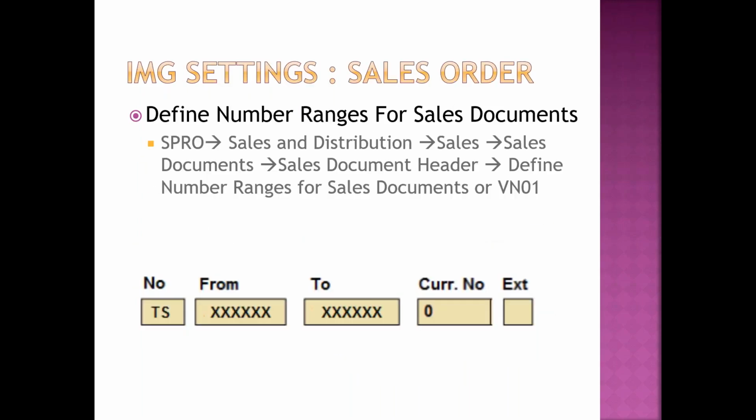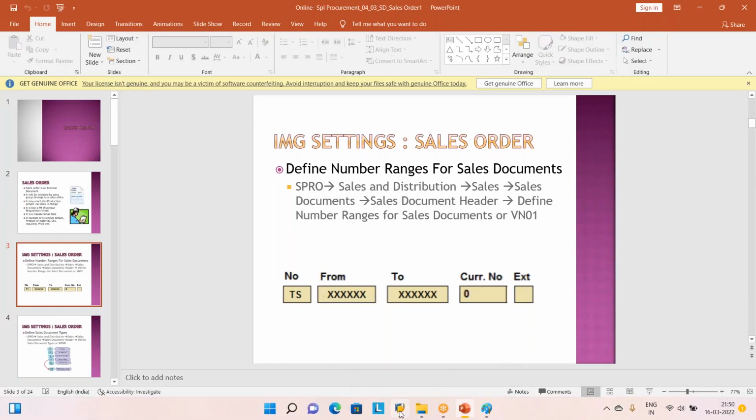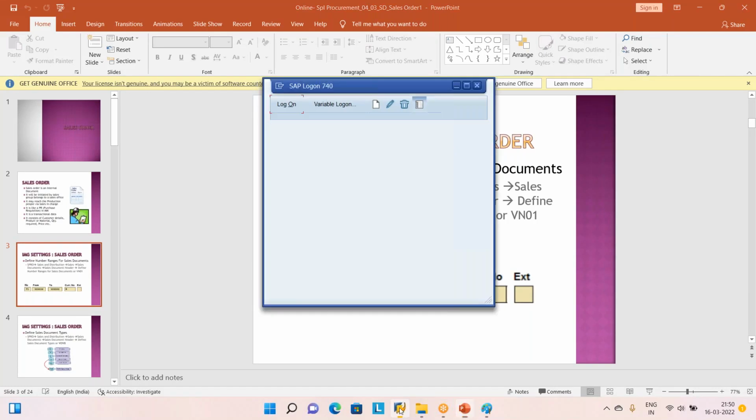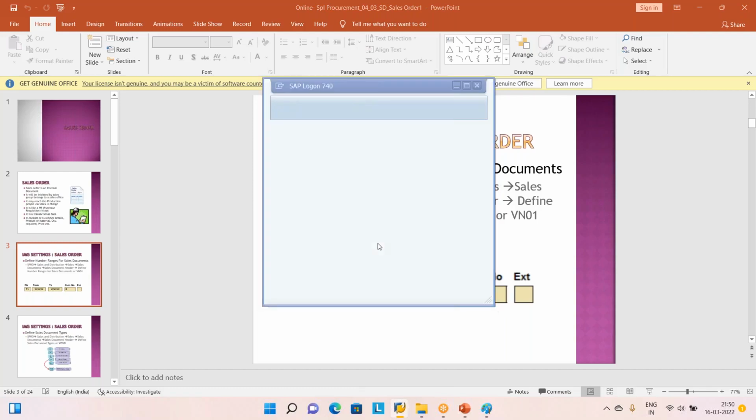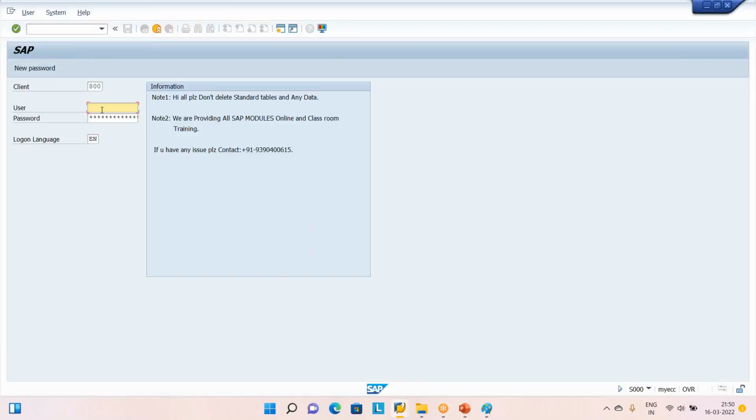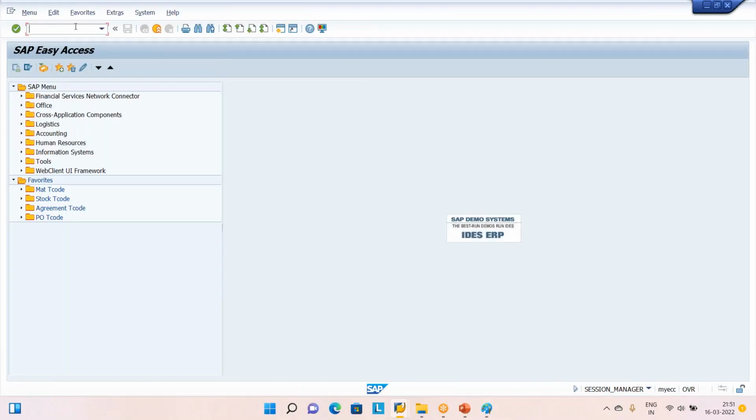So let us go and try to create sales order purpose number ranges. Okay, let us jump into the SAP. Log into the SAP, enter your credentials, proceed inside the SAP as an SD guy, and jump into the SPRO.